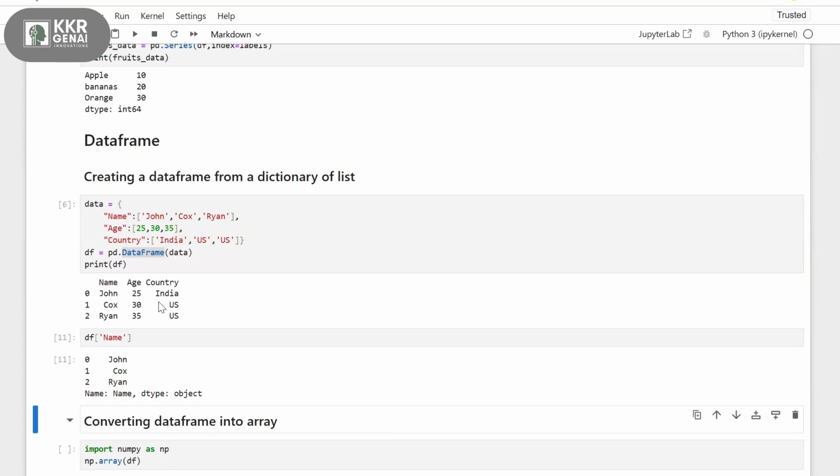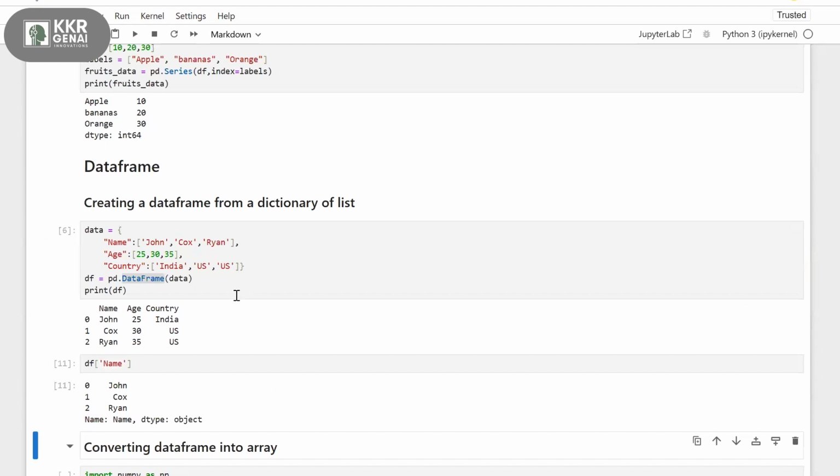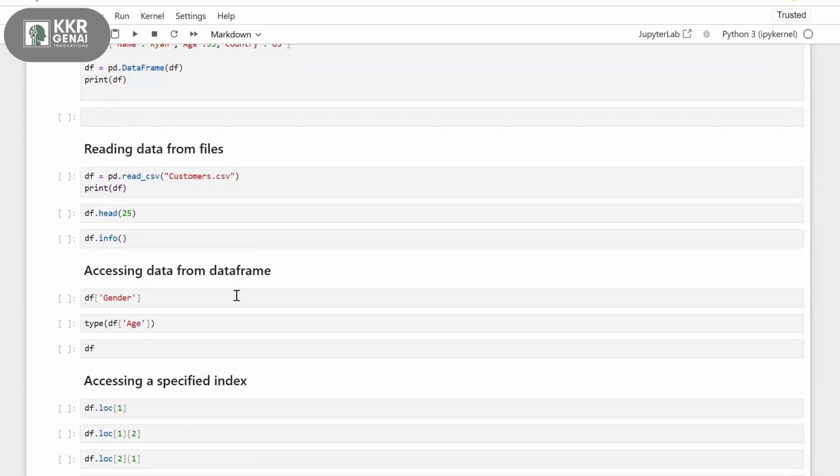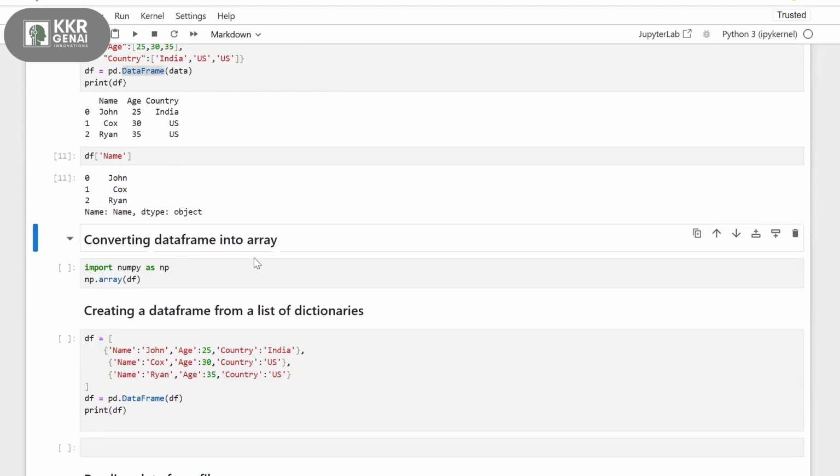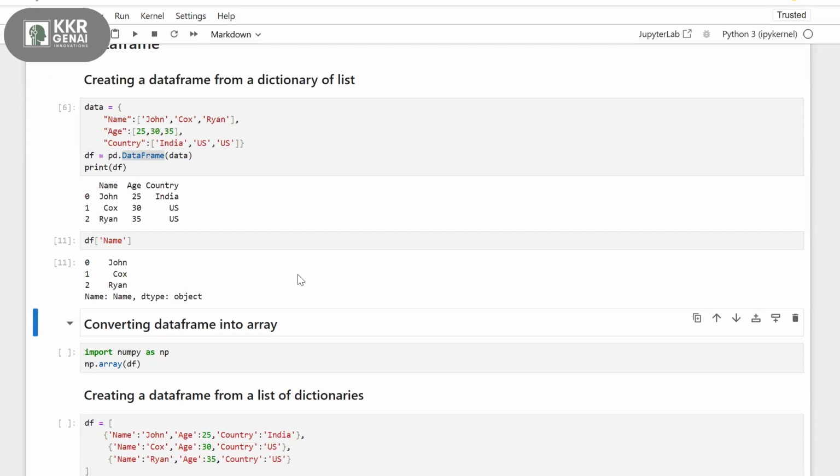One question: how can we make a distinct of US as a string? Like the output was India, US, US, but if you want to have India, US only. Yeah, let's see that after we convert data frames into arrays, because there are some other functions which help us find only the distinct values, only India, US. I'll tell you this a little after.